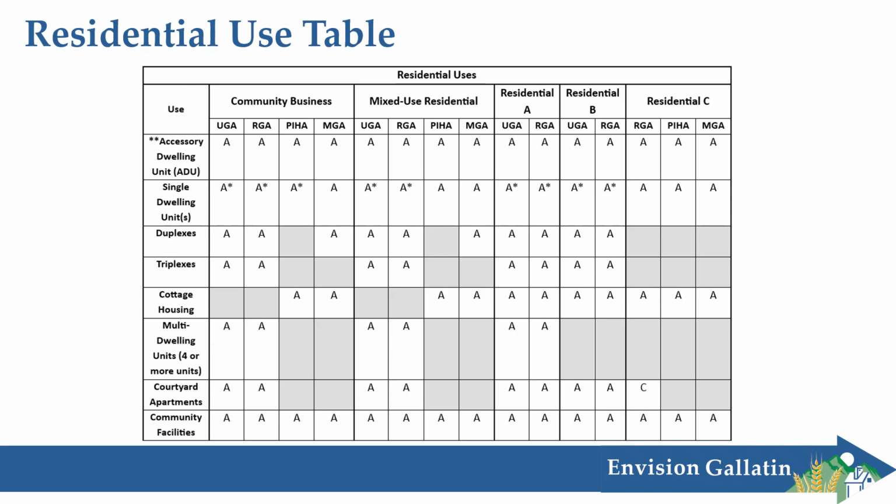And so you can look at, for example, if you're interested in the residential C subdistrict, what's allowed in the rural growth areas there, and then you can look down the list and see, okay, accessory dwelling units are allowed, as are single dwelling units, cottage housing. Courtyard apartments are conditional, so those require a public hearing, and then community facilities are allowed as well. So community facilities, those are going to be your things like parks, sports courts, little gyms, etc., that serve a development or more than one development.